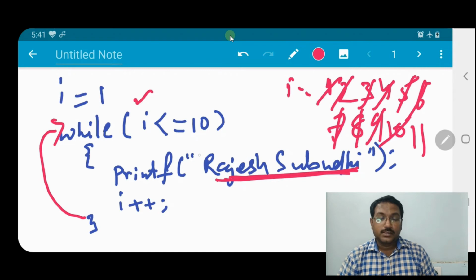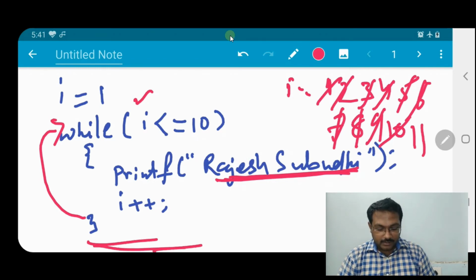When it is false, the loop body will not be executed. The statements which we write after the while will be executed. So the name is printed 10 times, from 1 to 10. When the value of I was 11, the condition I less than or equal to 10 is false, which means it will not go inside the loop. Fine. So like this the while loop works.